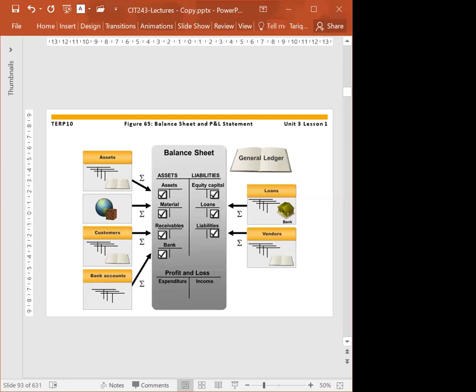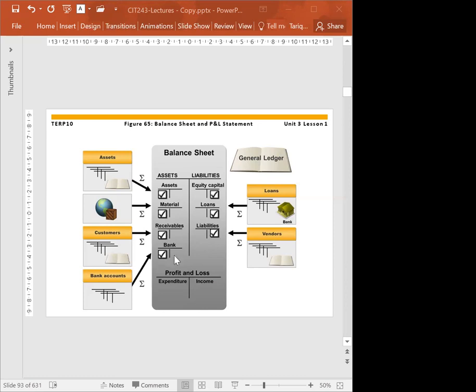Here is the example, the balance sheet. The aim of all the business transactions that we are making is to get the balance sheet or profit and loss statement.